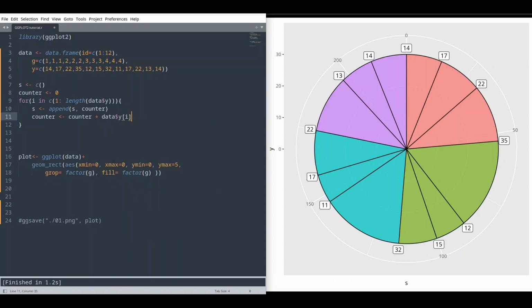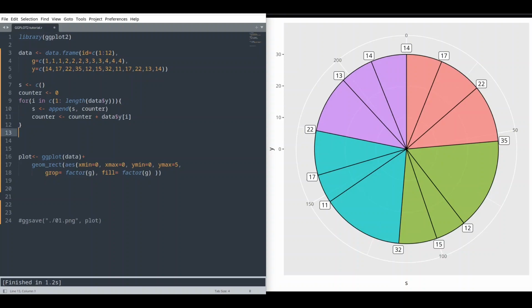So what we are doing in this case, counter in first case is going to be 0 because we want to start our rectangles from the beginning. And every next counter is going to be calculated from value of previous counter and value of rectangle width. And in that way we are going to get starting point for our next rectangle.